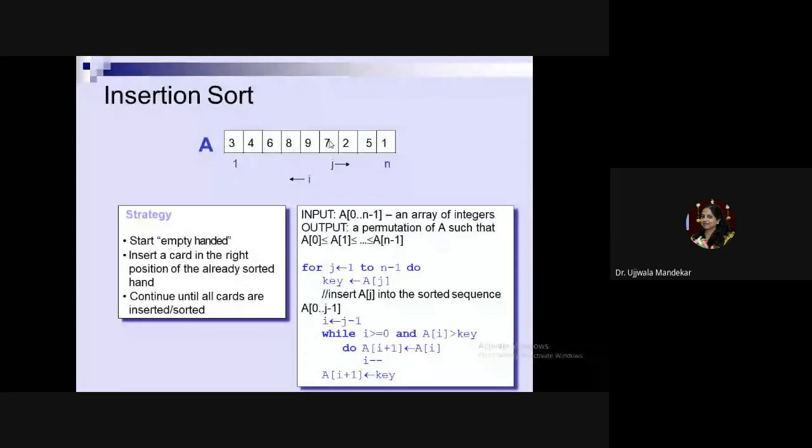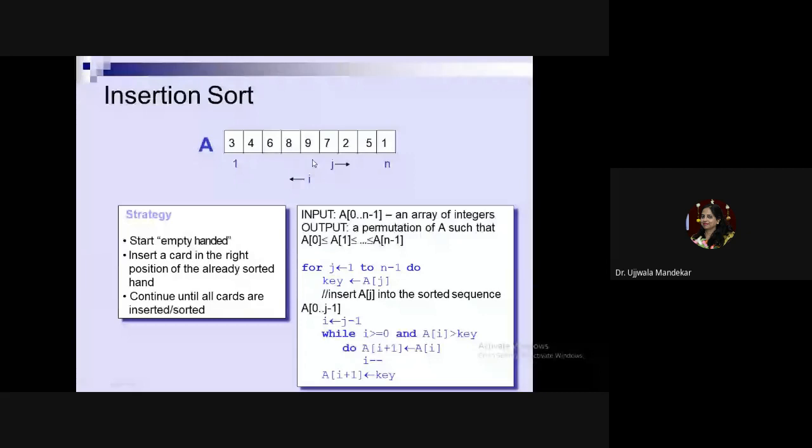It means if this one is my key element, then I have to compare this key element with the remaining elements. Let us assume that this element 7 is present at position j. So I will compare this jth element with the elements from the first up to 9.